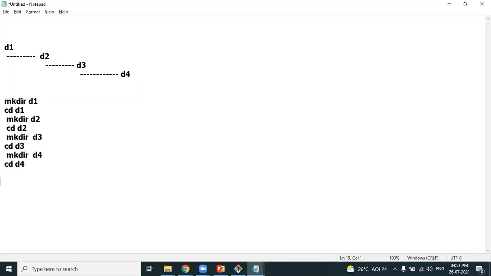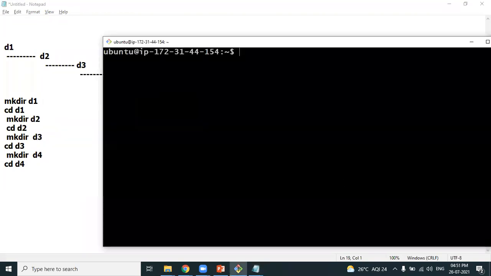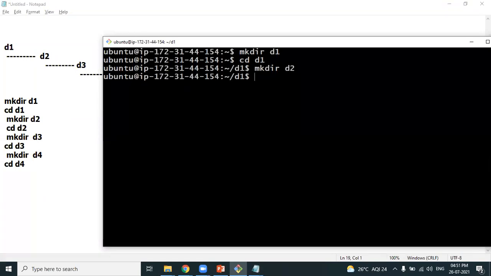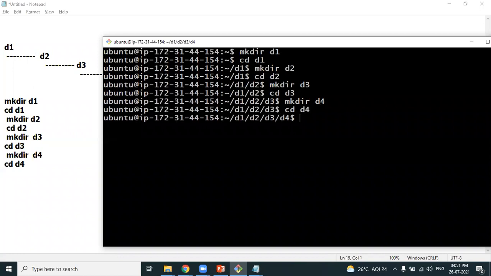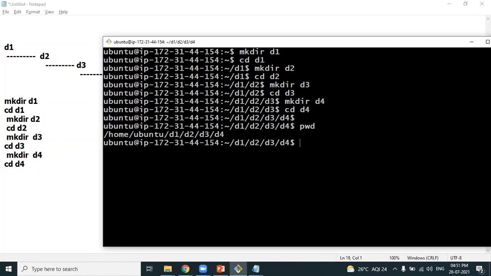Okay. Let's do this. mkdir, directory 1 created, entering into the first directory. Second directory got created, enter into the second directory. Third directory got created, enter into the third directory. Fourth directory, enter into the fourth directory. If you want to see the current path, where you are pointing to, pwd stands for print working directory. Now you can see the directory structure as expected. D1. Inside D1, you have created D2. Inside D2, you have created D3. Inside D3, you have D4. It's pretty simple. There's nothing new to learn in this example.